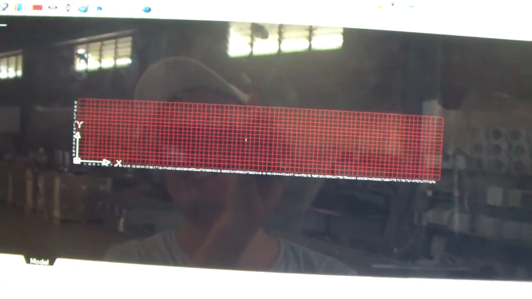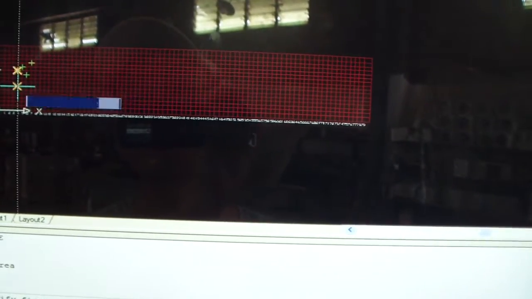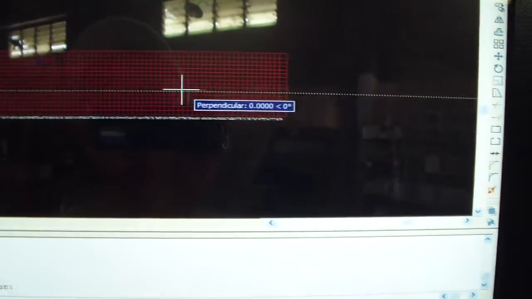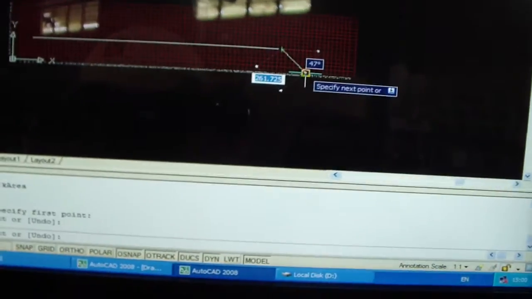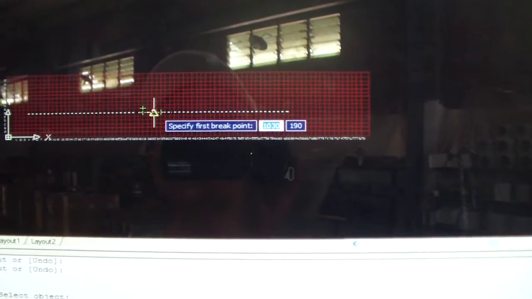In order to make the job simpler and easier, I will mill a straight edge, so I just draw a straight line, starting from here and going to here. For this line, I divided it into 2 parts. Now we can check that the line is changed into 2 parts.